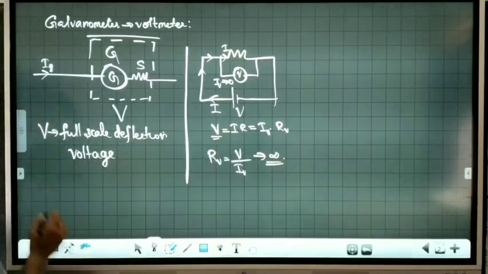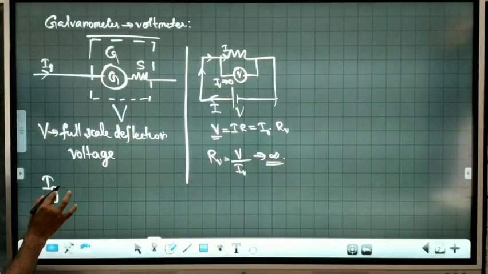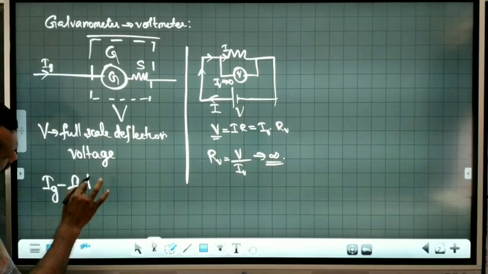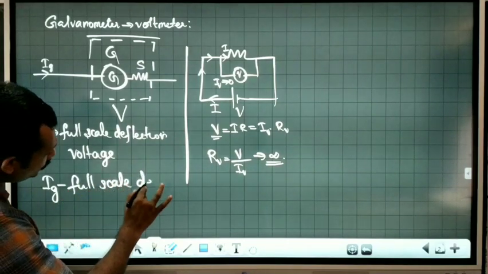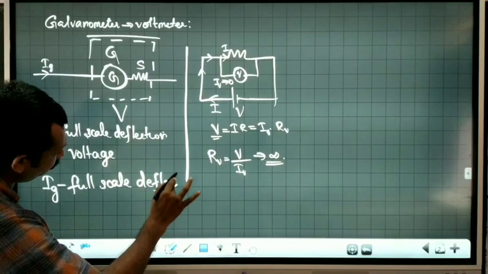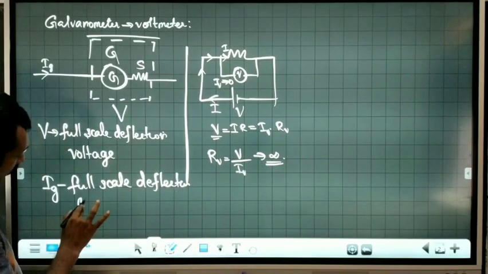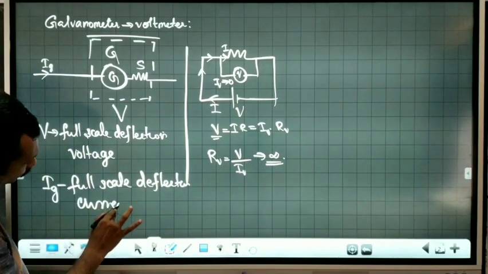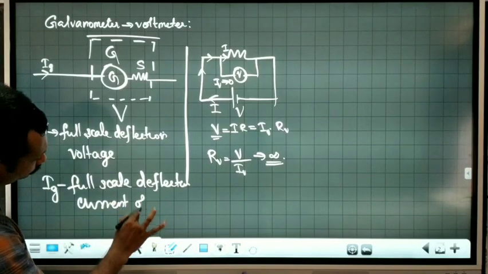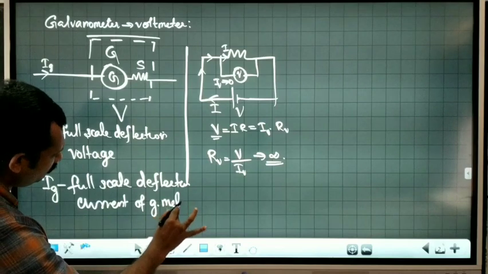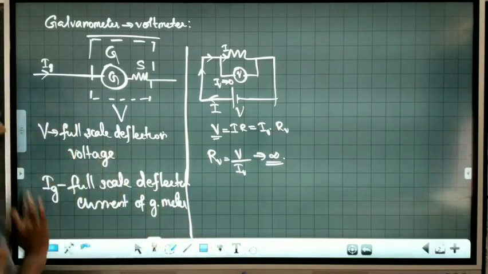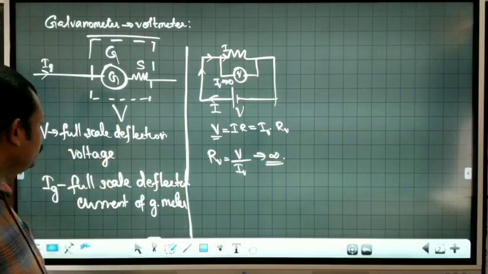Now Ig is the full scale deflection current of the galvanometer.